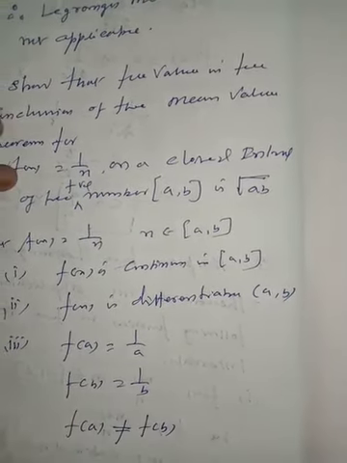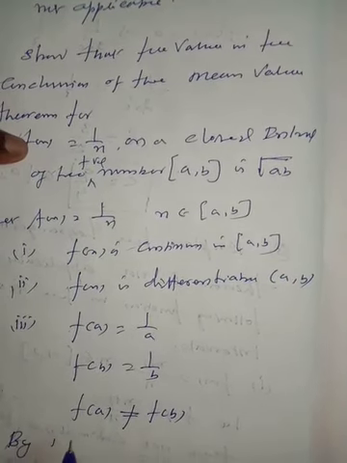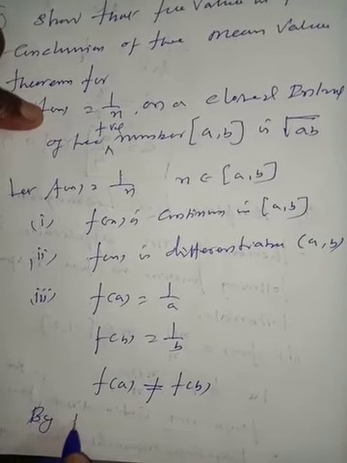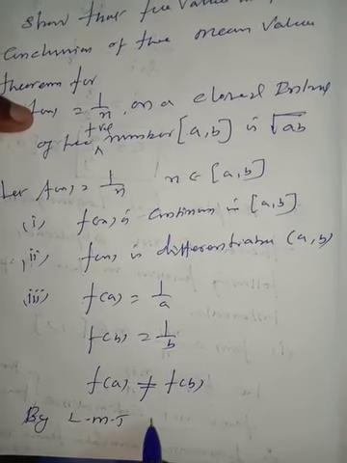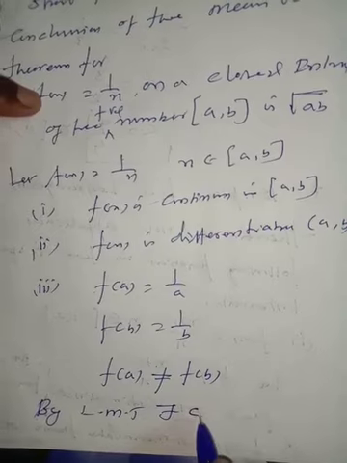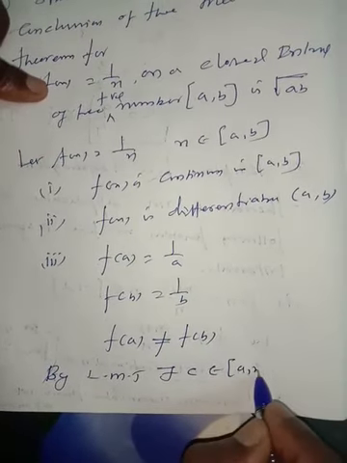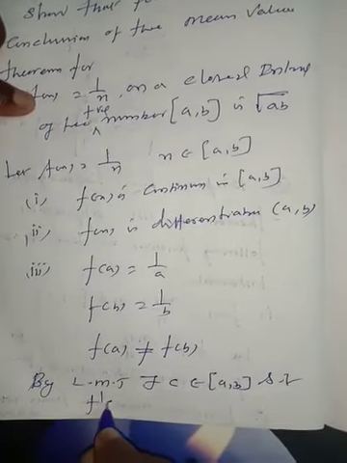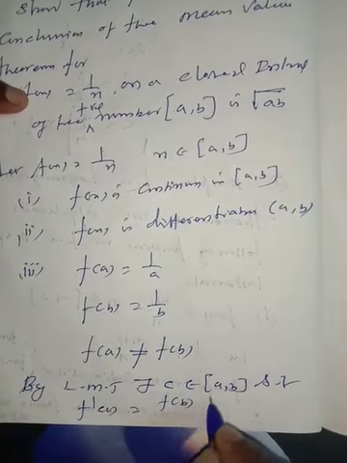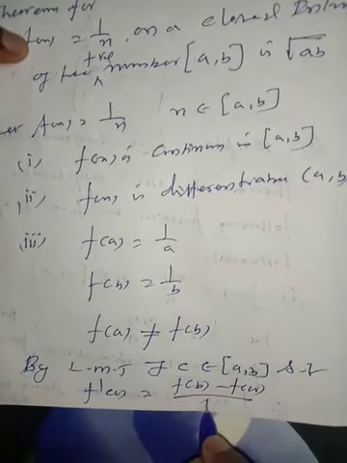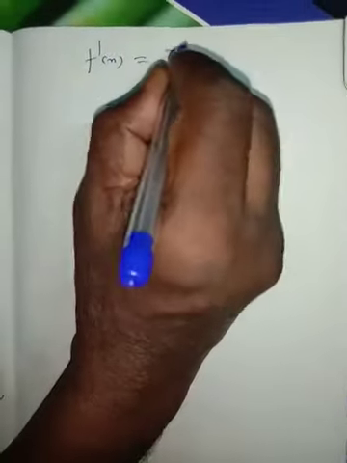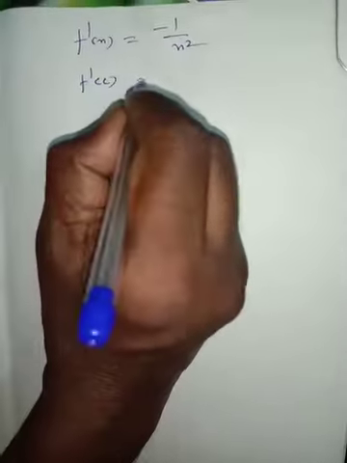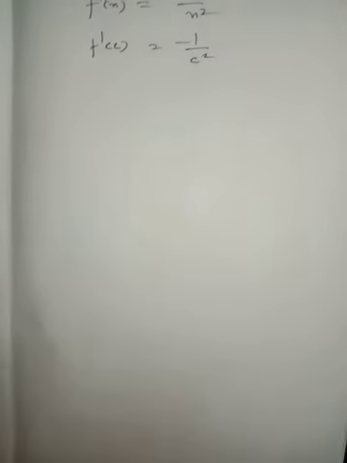By Lagrange's mean value theorem LMT, there exists a number c belongs to ab such that f dash of c is equal to f of b minus f of a divided by b minus a. f of x is 1 by x, therefore f dash of x is minus 1 by x square. In this case f dash of c is equal to minus 1 by c square.